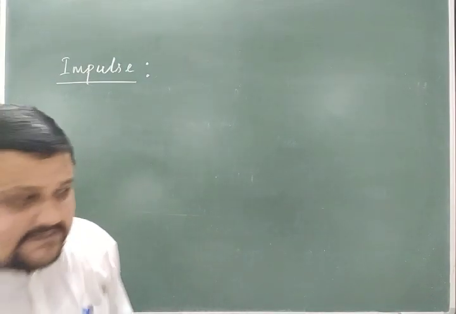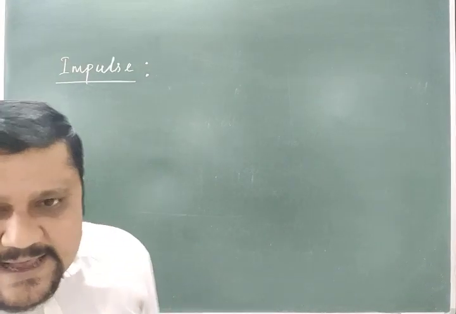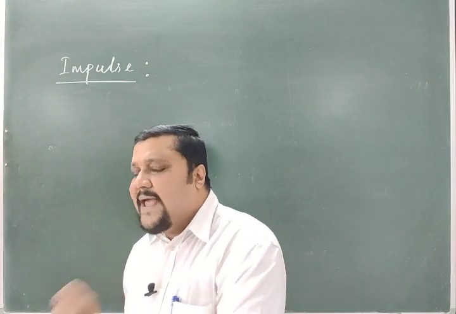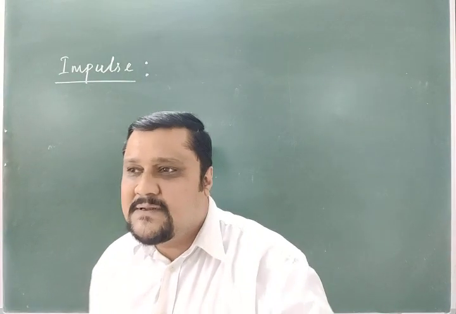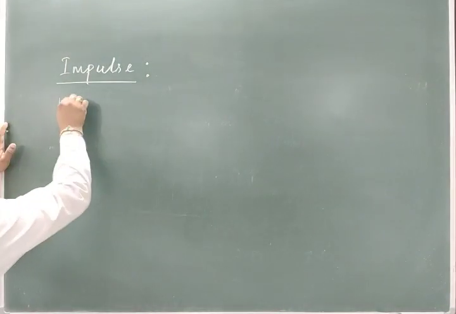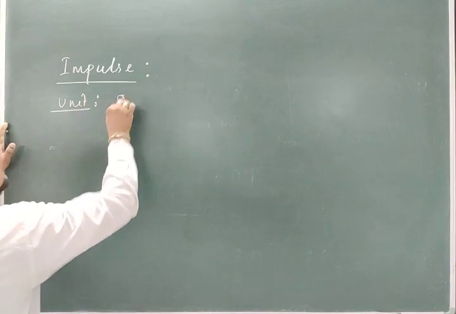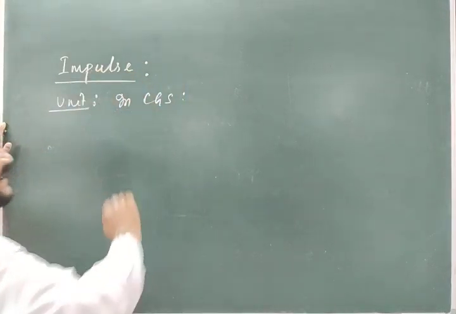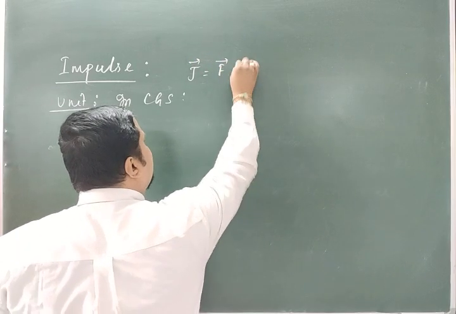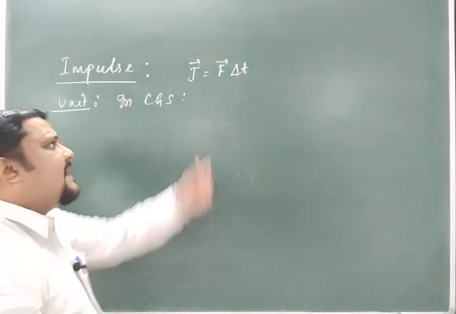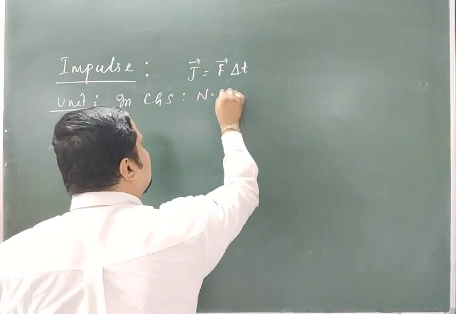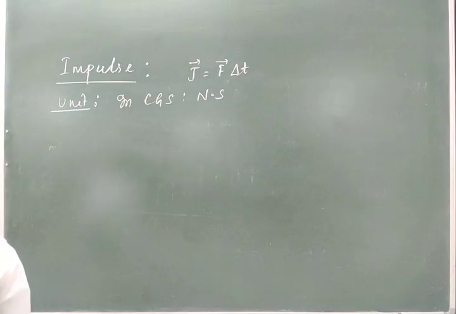After knowing this, as I already told, impulse is a vector quantity, and it takes the direction along the direction of the applied force. Now we will go for the unit of impulse in CGS. Impulse is equal to F, for a constant force, into delta t, the time interval. So F is in Newton, delta t is in second, so Newton into second.